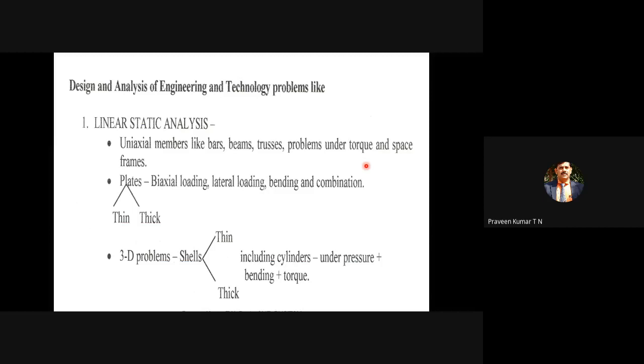Most of the equations you use in machine design also hold good only within the elastic limit, or within the yield point limit. If it crosses the yield point limit, those equations do not hold good. The material is then in the plastic region, and there is a separate field for that, referred to as the theory of plasticity. So there are two subjects: theory of elasticity and theory of plasticity.